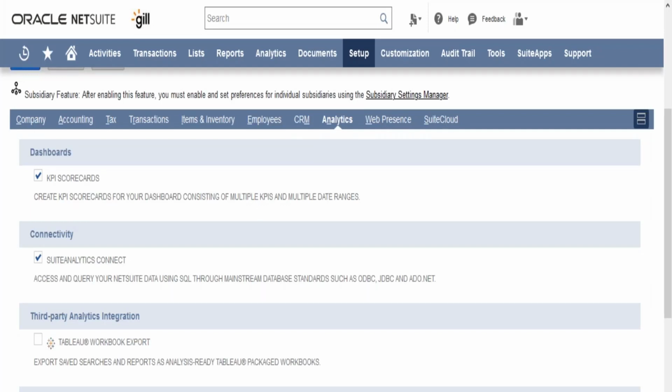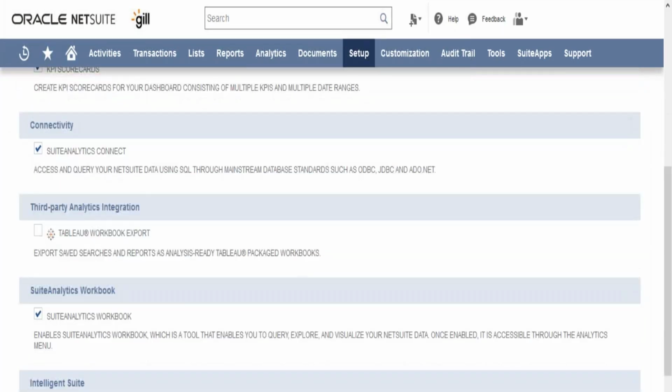We can integrate NetSuite with third-party software and analytics tools via ODBC and JDBC. If you are a scripter or a technical person, you might understand these terminologies. If you want to integrate NetSuite with any other analytic tools, we can do that. There is already a third-party analytics integration available with Tableau. If you want to do that, you can do that as well.